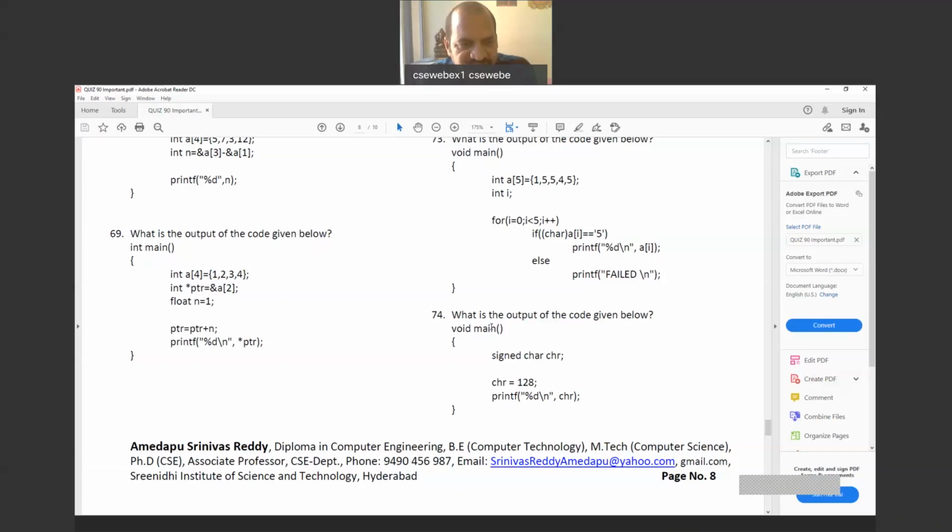Question number 69, repeating. If n is integer, PTR is equal to PTR plus n is a valid statement. So it will be PTR plus 1. The PTR will go to the next value. Actually, PTR was on A of 2 because we took the address of A of 2 into PTR. So now PTR will go to A of 3. Now A of 3 value is 4. So we'll get 4.